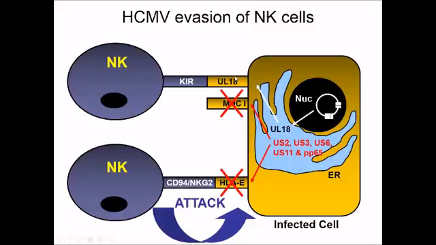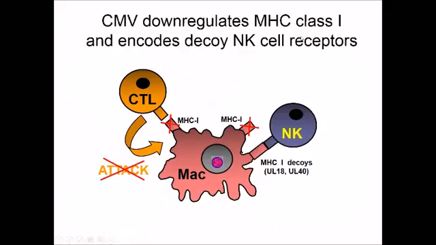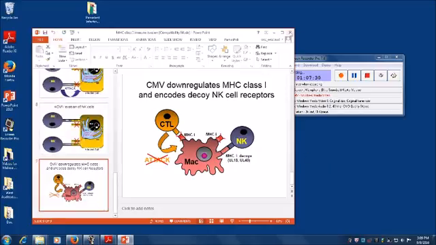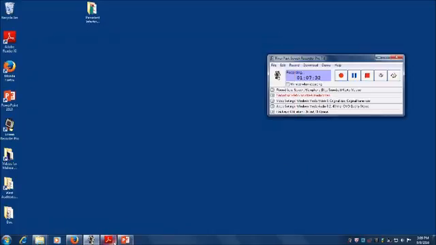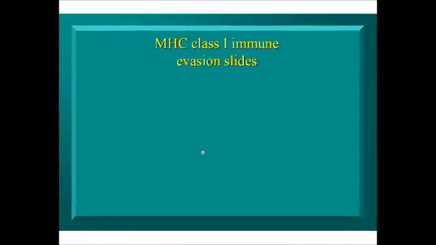Cytomegalovirus encodes a decoy protein that looks just like a real MHC class 1 molecule, again stolen from our cells, and it encodes another decoy molecule that tricks the natural killer cells into saying, okay, there's nothing to see here. That's 7 viral proteins dedicated to this one task. There are many viruses that exist in nature that don't encode 7 proteins. So this is a pretty sophisticated strategy, which just illustrates how convinced this virus, and other viruses, are that T cells are a big deal and they need to get around them.